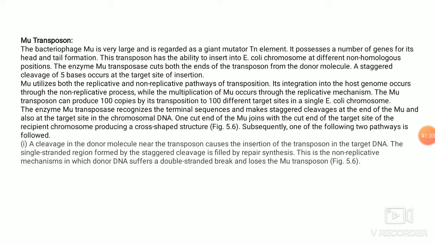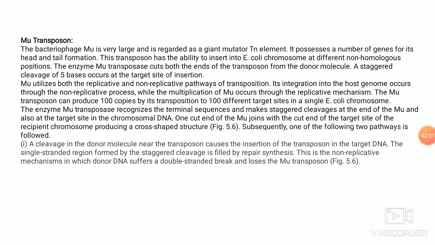The bacteriophage Mu is very large and is regarded as a giant mutator. The Tn element possesses a number of genes for its head and tail formation. This transposon has the ability to insert into the E. coli chromosome at different non-homologous positions. The enzyme Mu transposase cuts both ends of the transposon from the donor molecule.